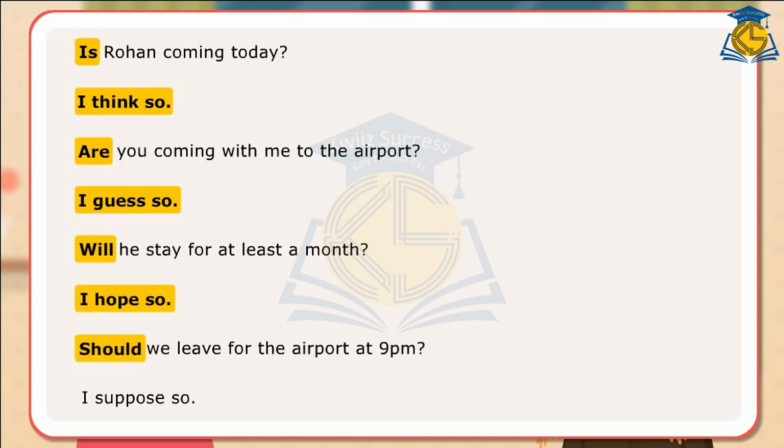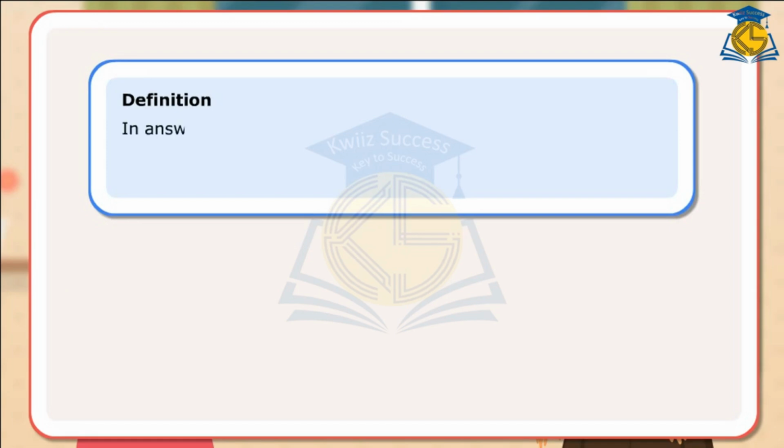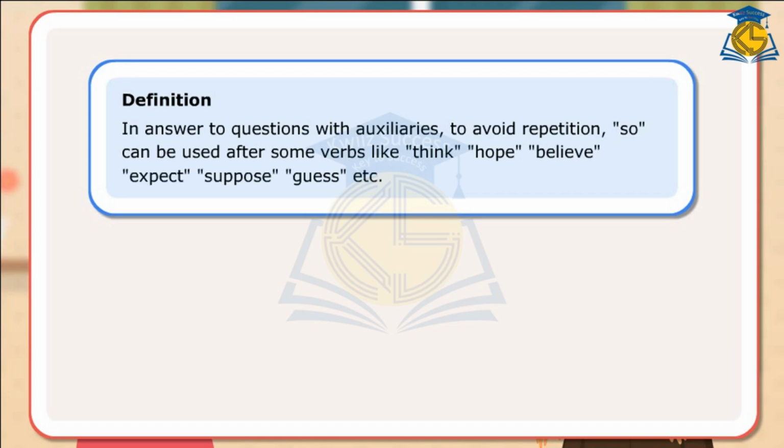Should we leave for the airport at 9 p.m.? I suppose so. Definition. In answer to questions with auxiliaries, to avoid repetition, so can be used after some verbs like think, hope, believe, expect, suppose, guess, etc.